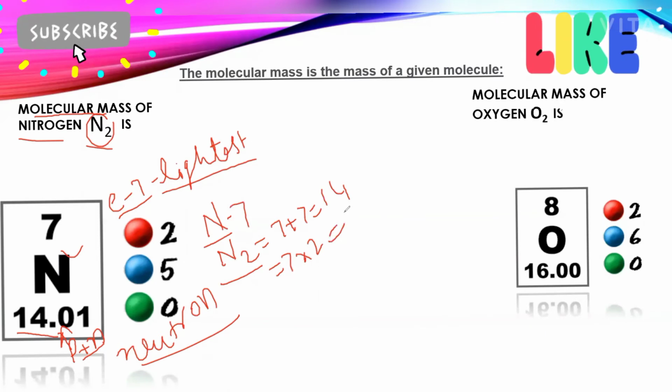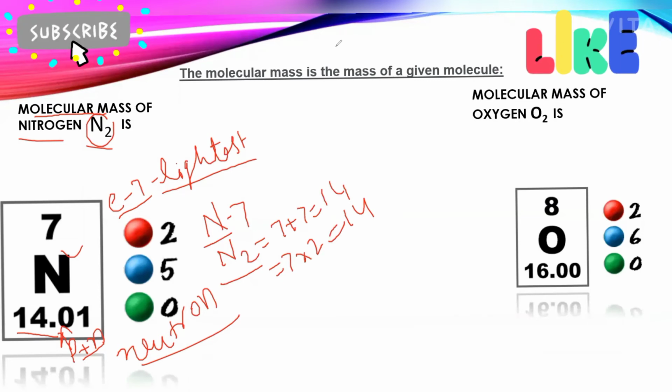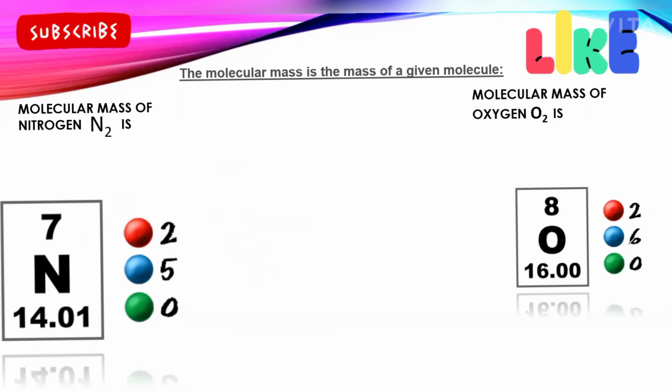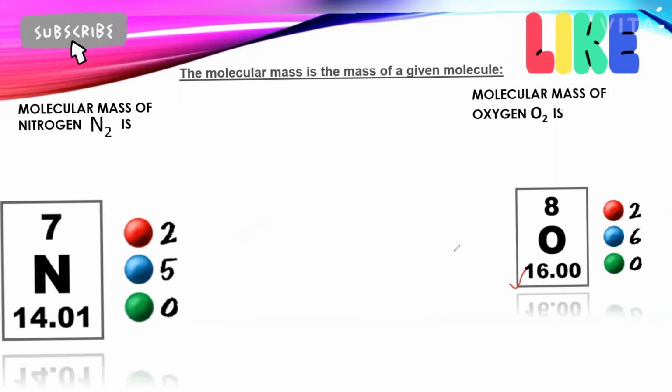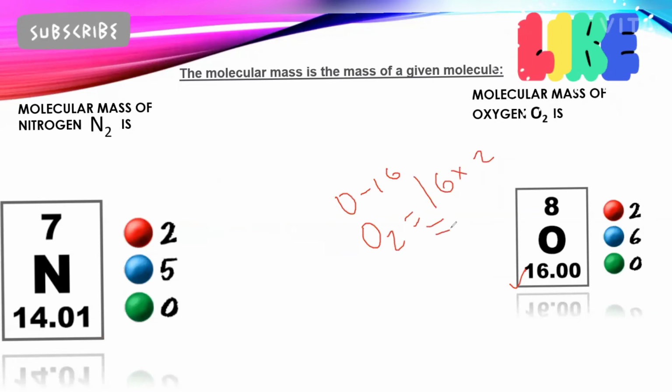So if we want 3 atoms' atomic mass, multiply by 3. So this is how we calculate the molecular mass of a molecule of nitrogen. In the same way, we can calculate the molecular mass of an oxygen molecule. Atomic mass of oxygen is 16. One atom has atomic mass 16. The two atoms will have what? 16 into 2, 16 twos are 32.